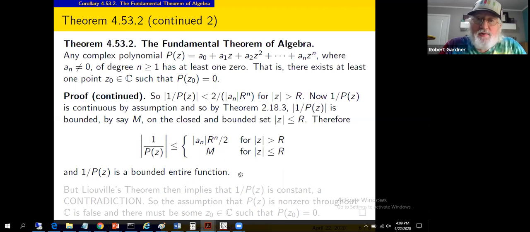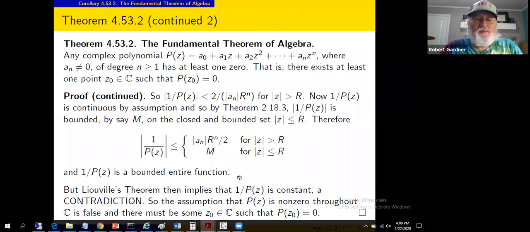It's an entire function. Certainly, assuming it's never 0, we've got ourselves a differentiable function. The quotient rule tells you how to find the derivative, valid in the entire complex plane. Then we found a bounded entire function, but Liouville says there are no bounded entire functions other than constant functions. Well, that's a contradiction, because we were given a polynomial of degree at least 1, so it's got z's in it. It's at least of the form a sub 0 plus a1 z to the first power, and that ain't a constant function.